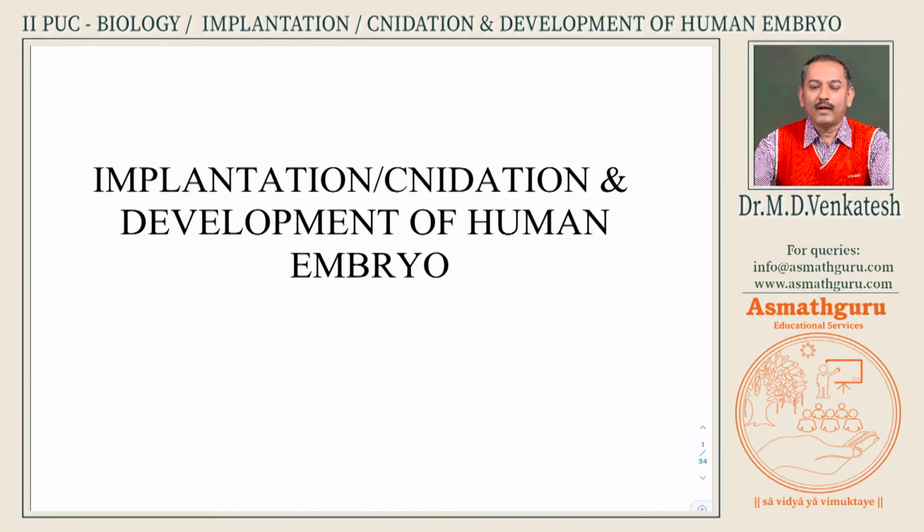Implantation or nidation, a process of embedding of the human embryo in the uterus of the mother. This is the initial stage of how mother and the future child gets connected. Implantation is the embedding of embryo in the uterine wall of the mother. Implantation is also called nidation.